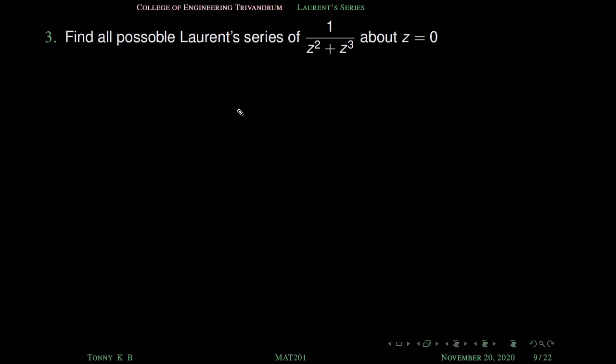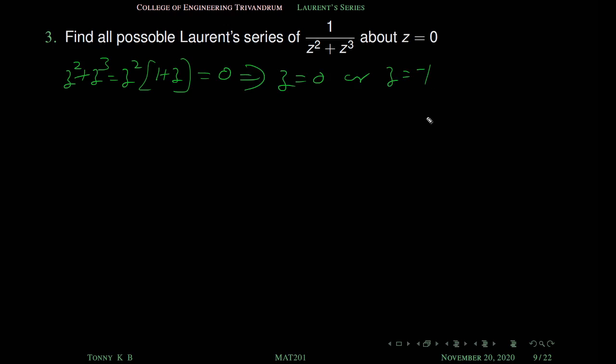Next problem. Find all possible Laurent series of 1 by z square plus z cube about z equal to 0. Okay, what are the non-analytic points? Here the denominator is z square plus z cube, that means z square into 1 plus z, and this equal to 0 implies either z equal to 0 or z equal to minus 1, right?